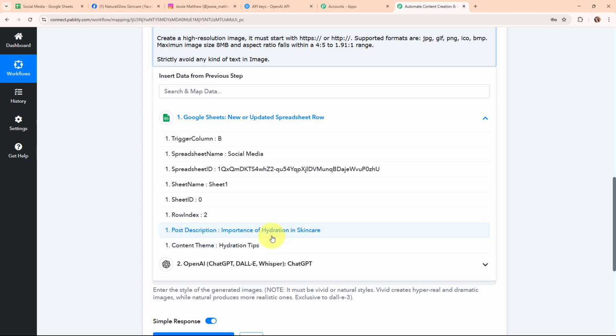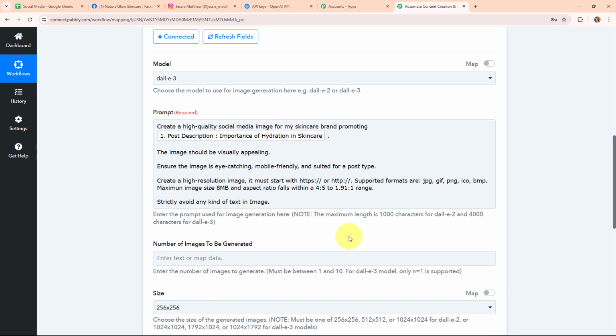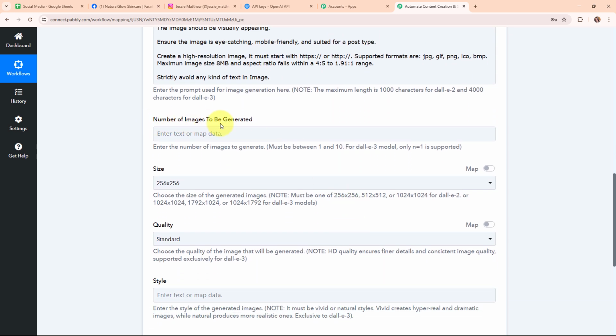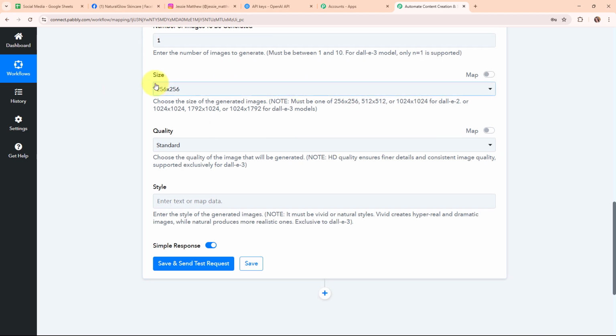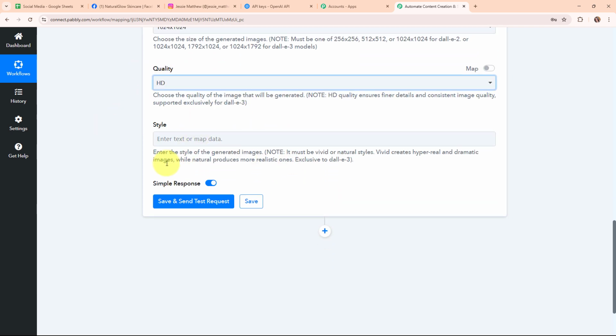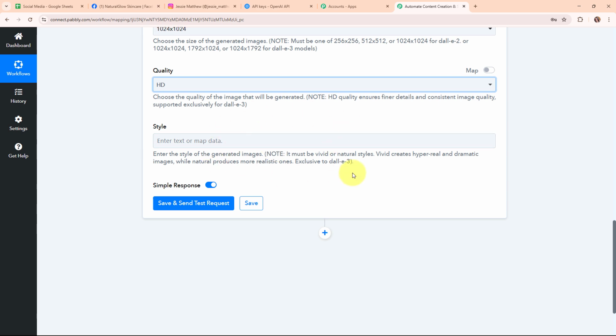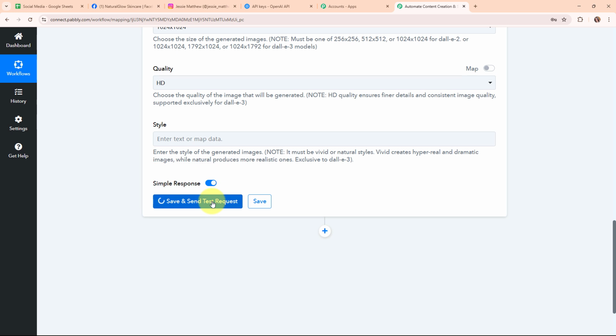So again, I'm going to map the post description that I've received in my Google Sheets, and now after entering all the required details, moving forward, it's asking me for the number of images to be generated. I want to generate one image, so I'm going to enter the number as 1, and then it's asking me to select the size. So I'm going to select an appropriate size, and for the quality I'm going to select HD, and the style is not a required field, so I'm going to leave it blank. And now after entering all the required details, I'm going to click on Save and Send Test Request.